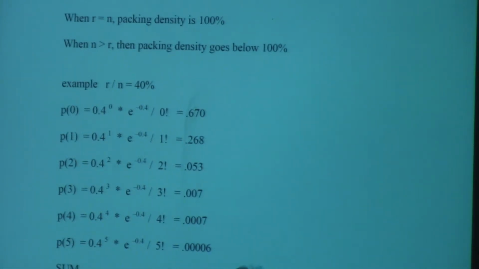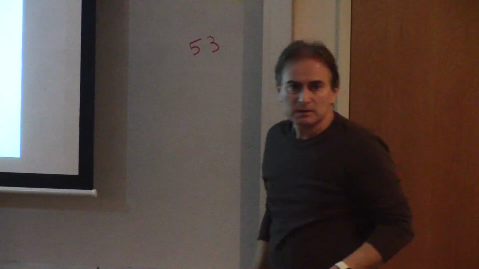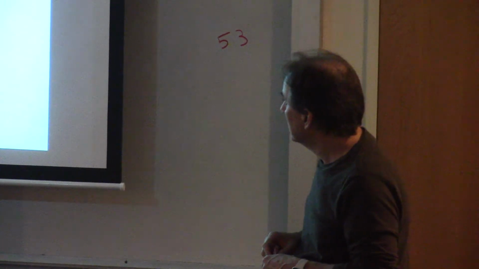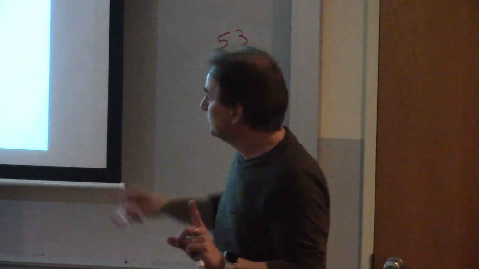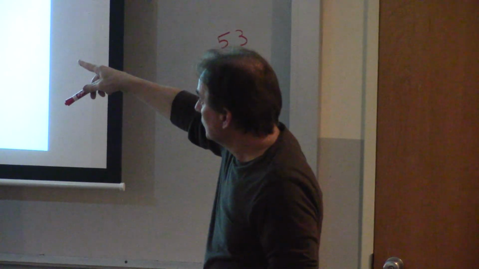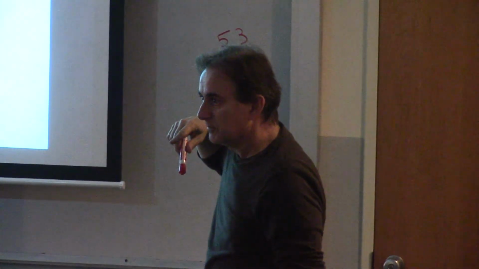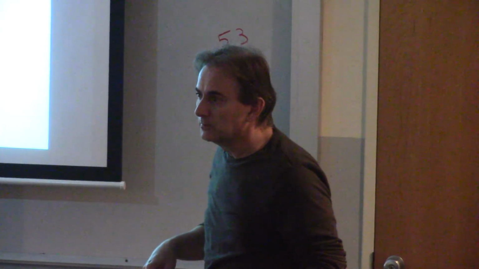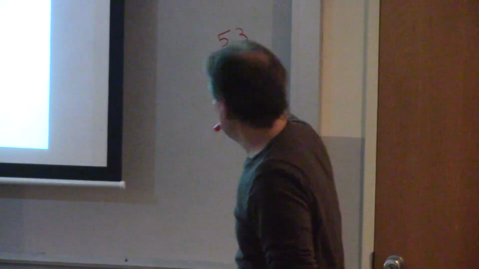Okay, so what we're going to do, we're going to have 53. 5 points. Yeah, so if n is 1,000, then there are 53 slots which will have 2 records hashed to them. So that means 53 will go in, and 53 will not be able to go in. So those 53 will be colliding records.